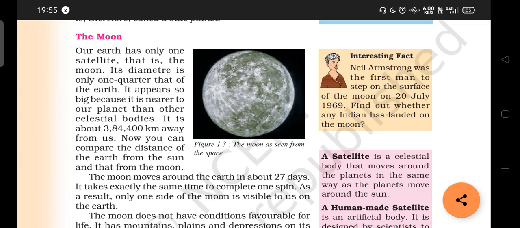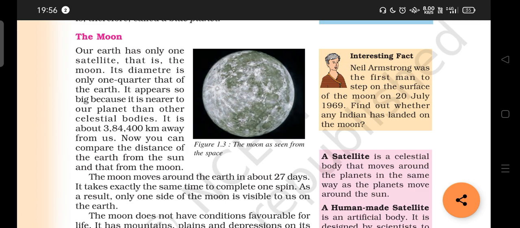Already I said in the beginning, our natural satellite is the moon. Fine. Now we are going to study about the moon, its diameter. If you draw a line at the center and mark the diameter, it is only 1/4 that of the earth, only 1/4 in size when you consider the full earth. But regarding the size, you have to think about the earth size and the moon size. Fine. It appears so big because it is nearer to our planet than other celestial bodies.